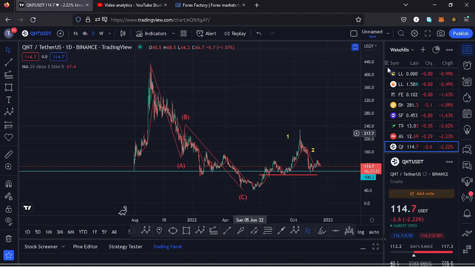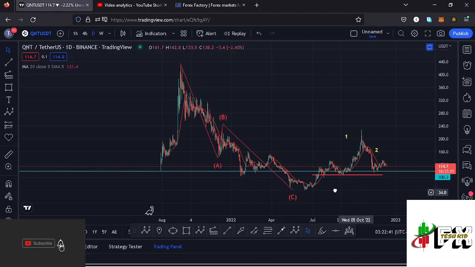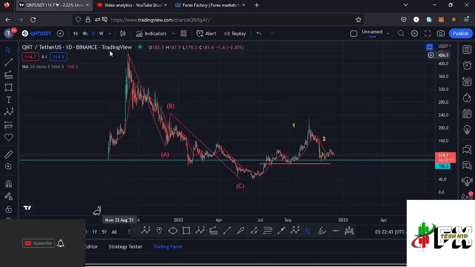Allow me to kickstart the video here on the daily chart by giving you a brief of what has been happening here on the Quant chart. Quant, from the all-time high, had been seeing lower prices in this massive ABC corrective structure, which took us back to around the $40.1 mark, and after seeing that low we have been seeing a very nice bounce to the